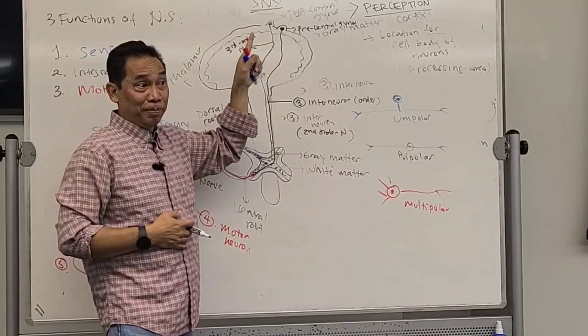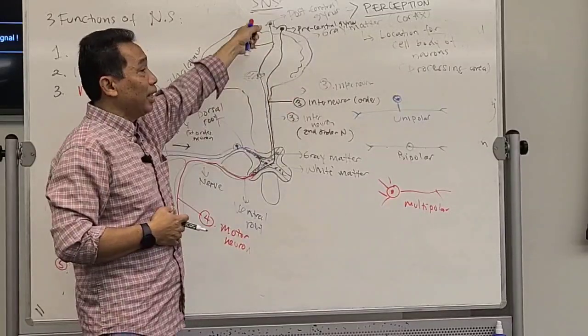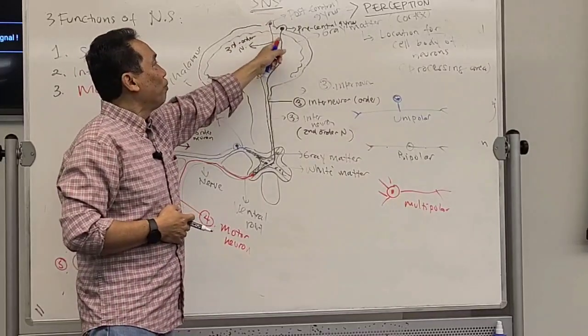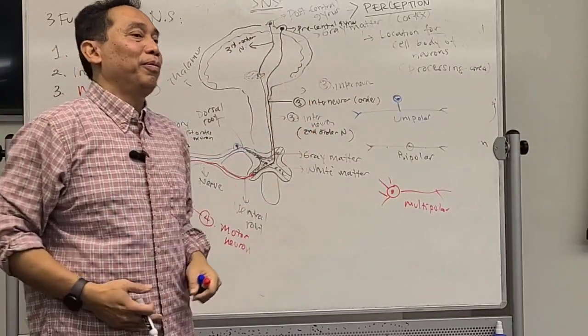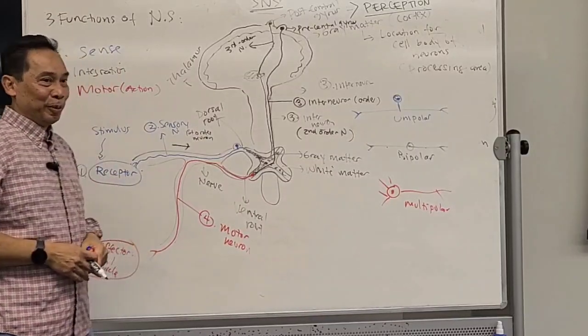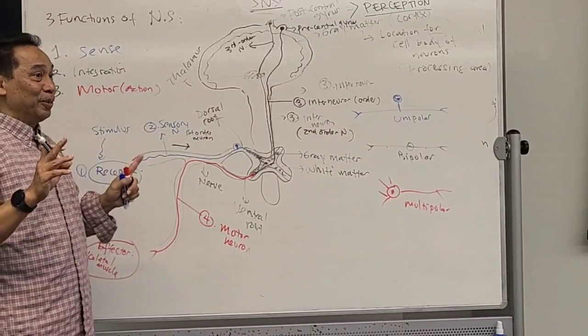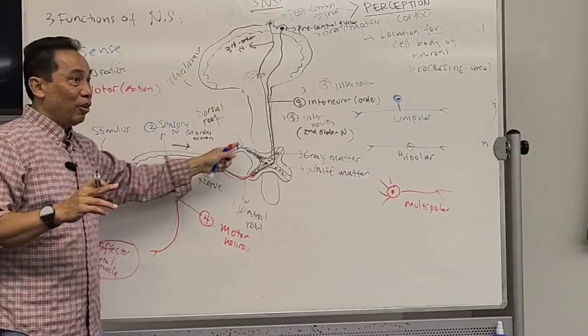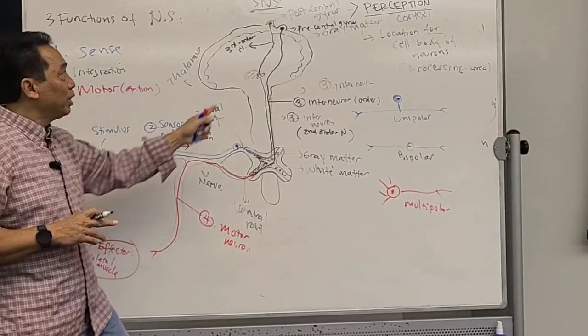You follow this? Now, this is SNS. ANS, we're going to see that later. Now, for the action, for the motor function, how many neurons are actually needed? Only 2. Sensation needs 3, but action only needs 2 neurons. What is the first neuron over here?